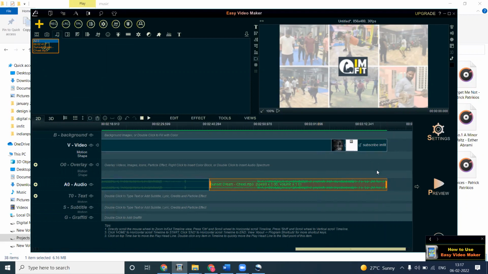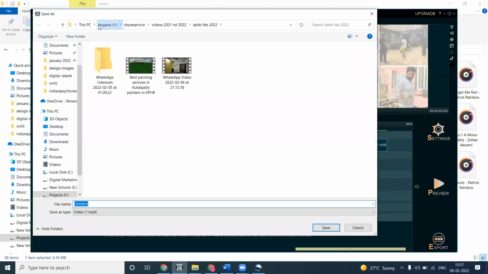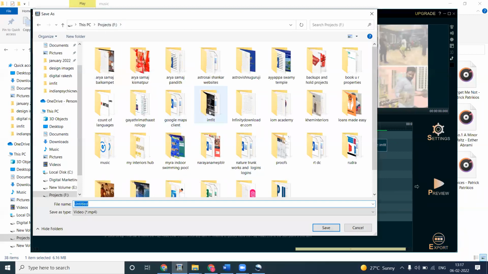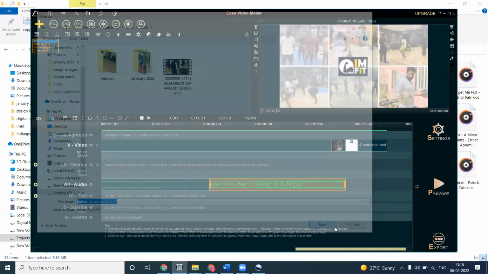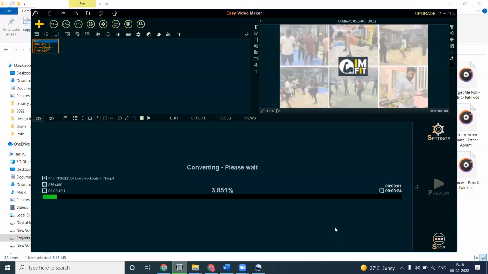Here you can also disable the subscribe screen, or you can use it and keep it like this. After this, we can select the video and go to format. Now I'm clicking save. This is a simple method you can follow.